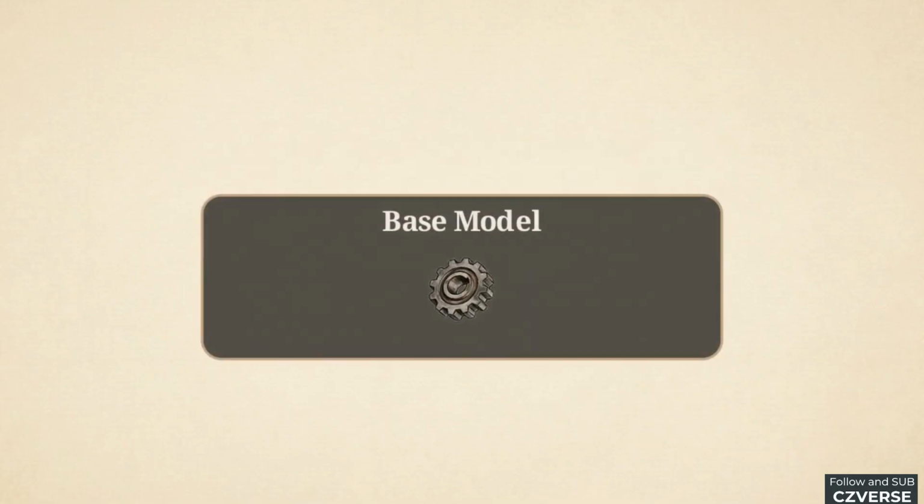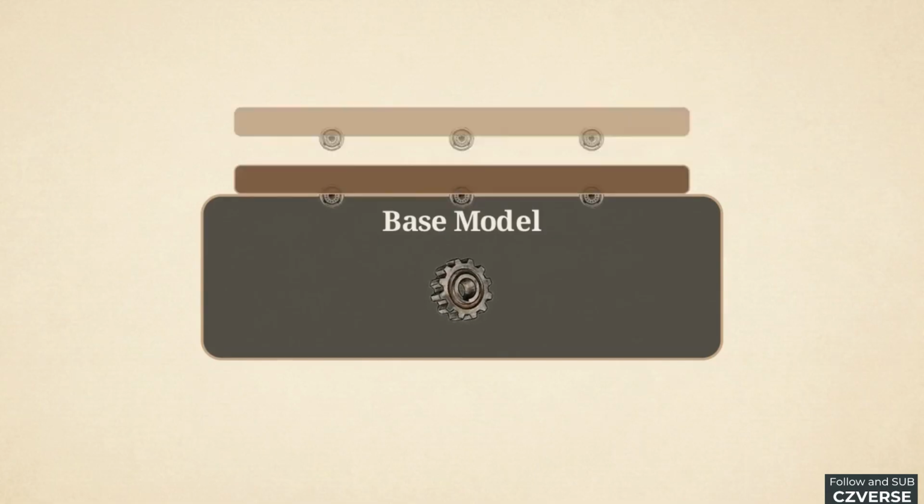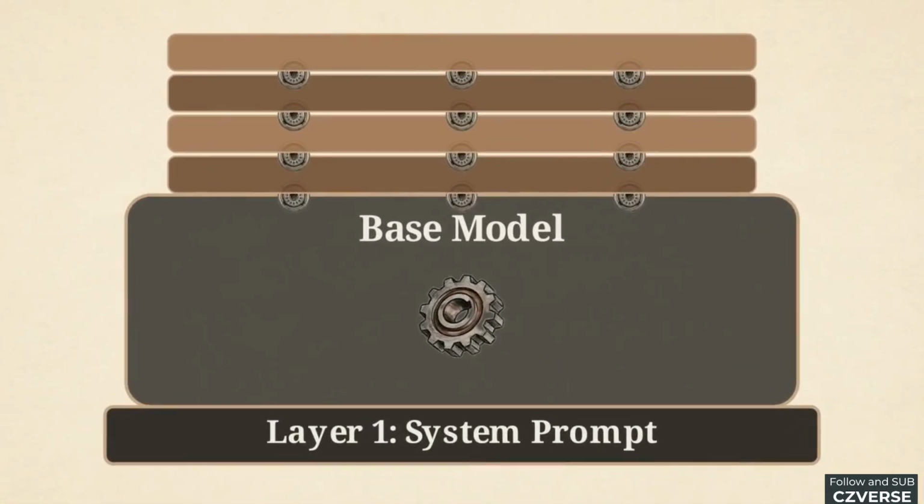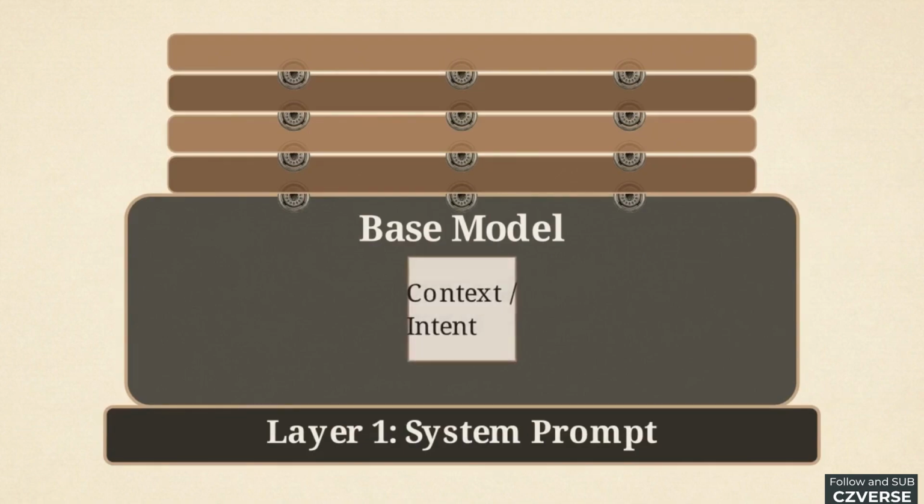Deploying a production-ready agent requires building 4 discrete architectural layers on top of a probabilistic language model. We begin with the foundation. This is the base model. Locking in beneath it is layer 1, the system prompt. This invisible instruction set establishes the agent's baseline parameters before any user interaction begins.